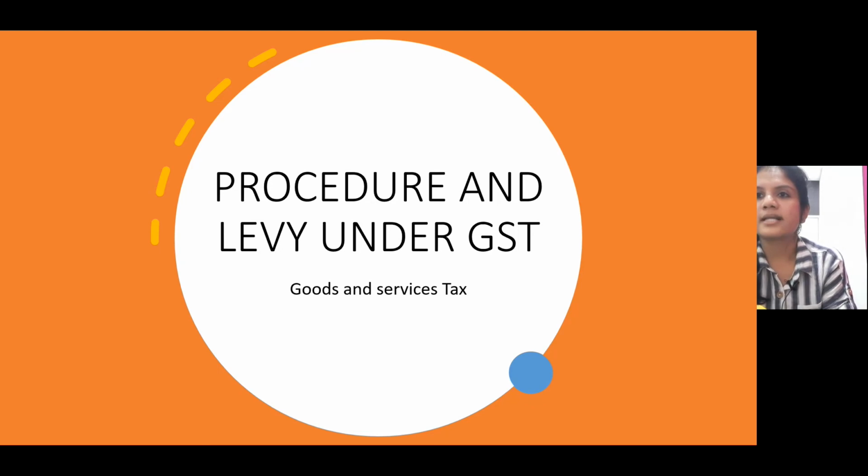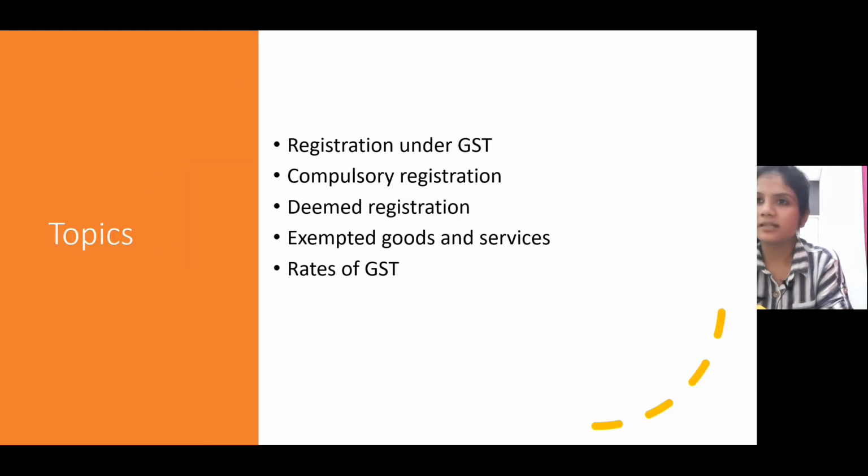Moving on to the next slide, these are the topics I'm going to cover in this unit, or in this chapter: first, registration under GST, compulsory registration, deemed registration, exempted goods and services, and rates of GST. All these topics will be covered under one chapter, that is, procedure and levy under GST. In this particular video today, I'm going to concentrate only on the registration under GST: how the registration process will go, who has to get registered, what the procedure is, and who are the people eligible to get registered. All this we are going to cover in this topic.